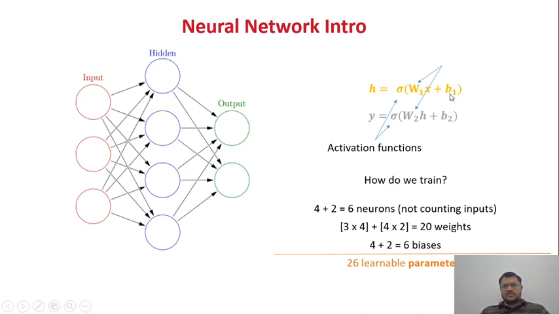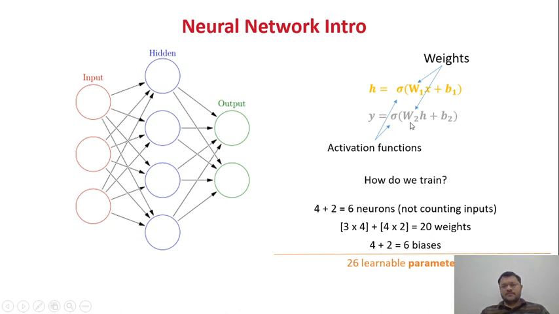So why are we doing this? Because we want to remove the linearity from the data, so that we can perform much more complex computations and get more meaningful output. Similarly in the output layer, y is my output layer. In this node, sigma and w2h: whatever output I am getting from the hidden layer, h, I put here, and I add the w2 weight and some kind of bias value,